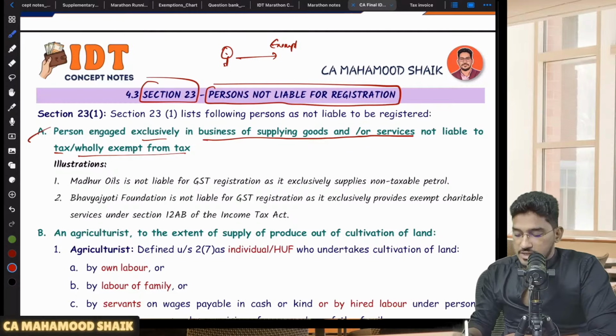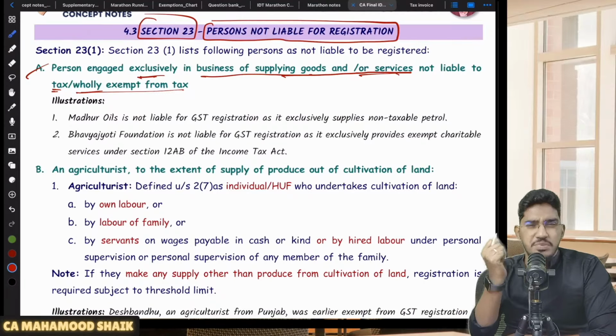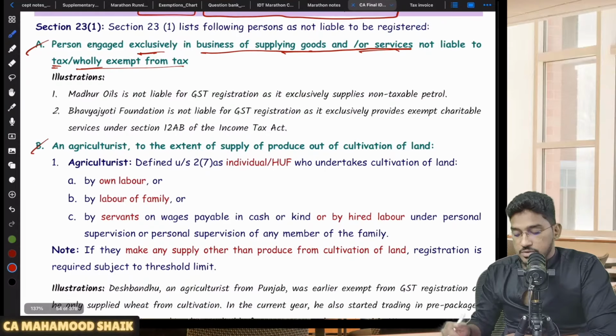If you are a person who is exclusively engaged in the business of supplying goods or services which are not liable to tax or which are wholly exempt from tax, no need to take registration. The logic here is that registration is unnecessary. Even if you take registration, you are not going to pay any amount to GST. Then what is the purpose of having the registration?